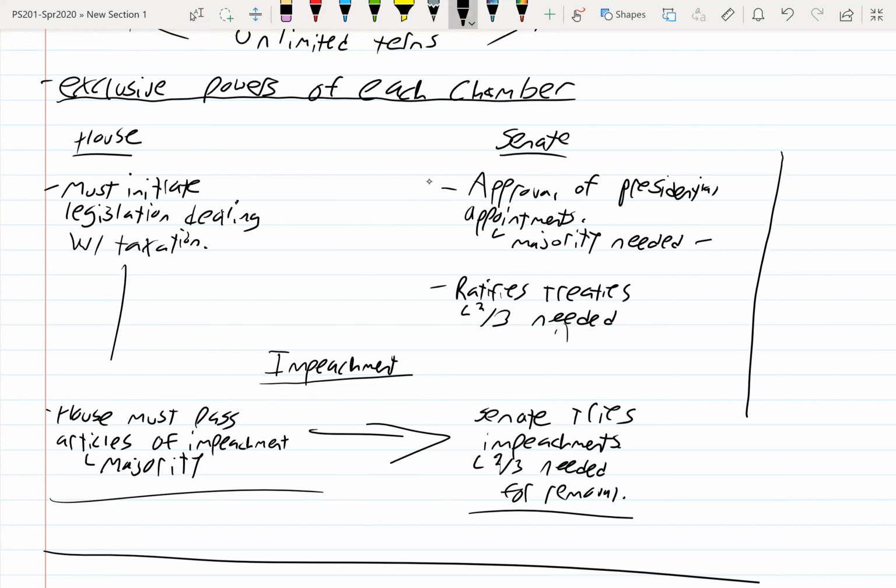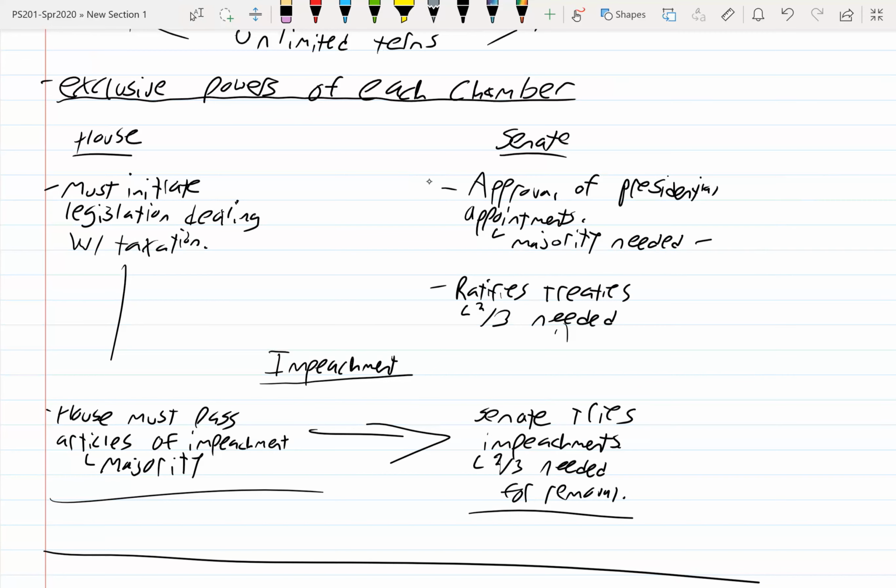On the Senate side of things, they have these interesting powers involving the approval of appointments for the president. We talked about this process a lot during this semester. The president making an appointment, and then the Senate having to approve the appointment with a majority vote. And then the treaty ratification process, we talked about that also being an exclusive power of the Senate. Supermajority, a two-thirds majority needed to ratify a treaty in the Senate. Again, I'd emphasize these different thresholds in my notes and whenever I discuss in class. I specifically pointed out majority versus supermajority.